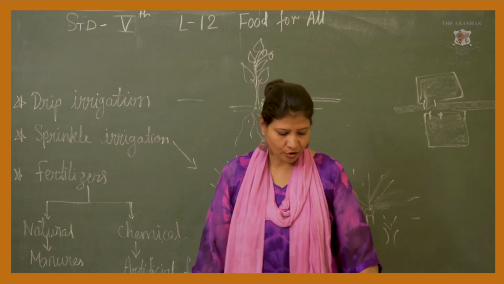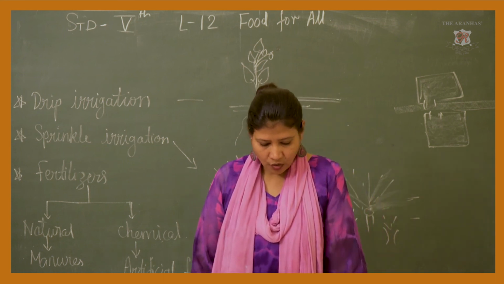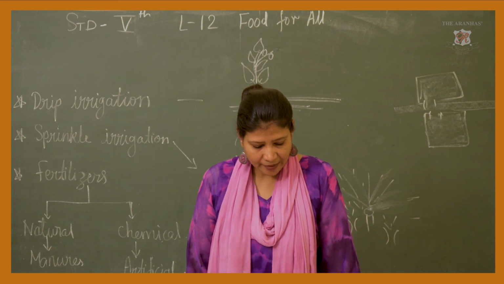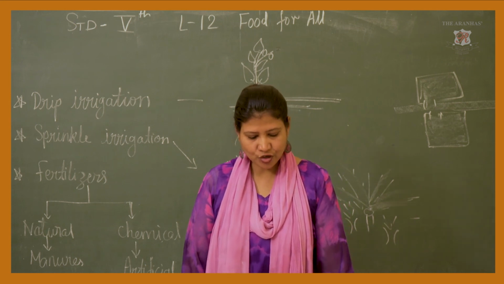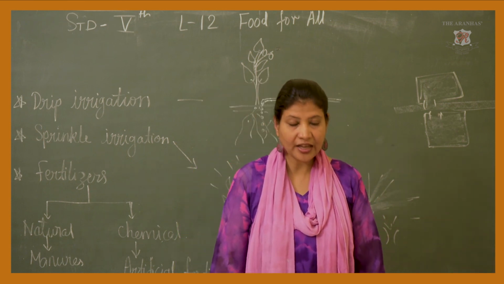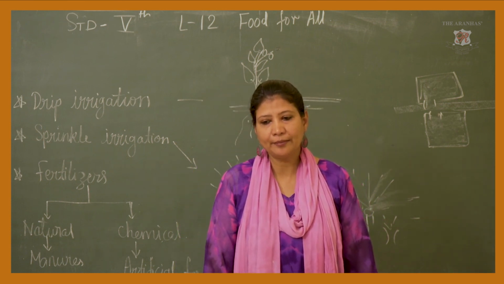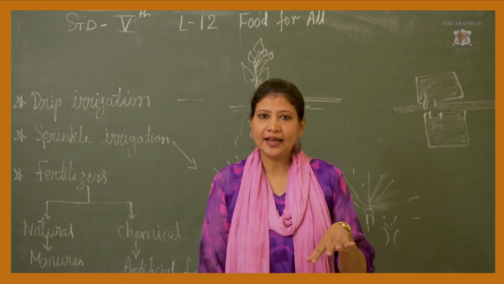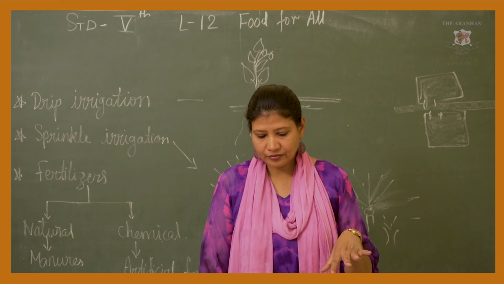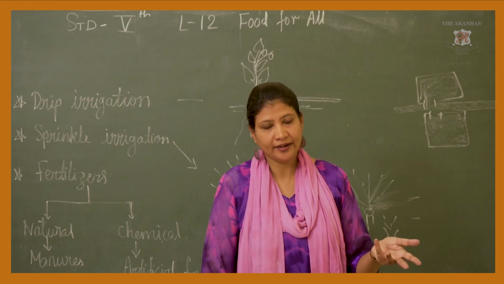Protection of crops. Now, how to protect the crops? Diseases and pest attacks can damage crops in the field. So, if we do not take care of our crops, what will happen? All the insects will attack the crops and whatever is there in your field will get damaged.